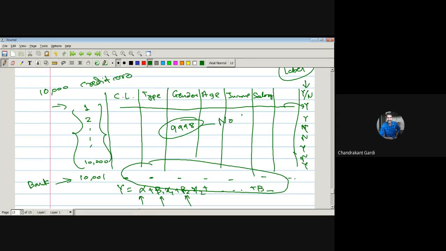So they are non-defaulters, and only 2 persons are defaulters. Suppose this one is a defaulter and this one is a defaulter. All others are yes. Only these two are defaulters. Suppose the variable is named whether the customer has repaid the payment or not. If he hasn't repaid, then he is a defaulter.